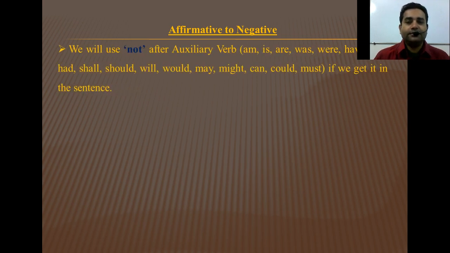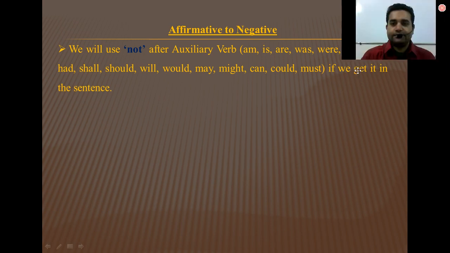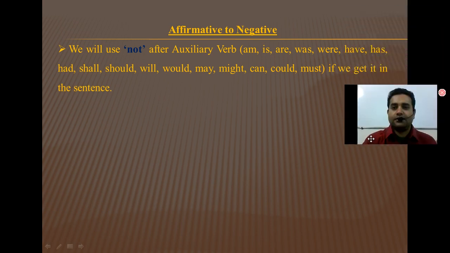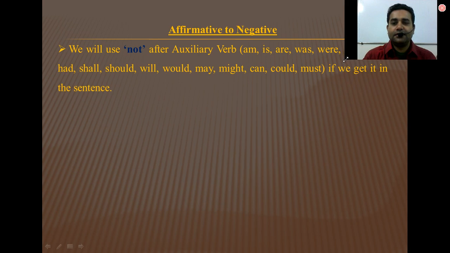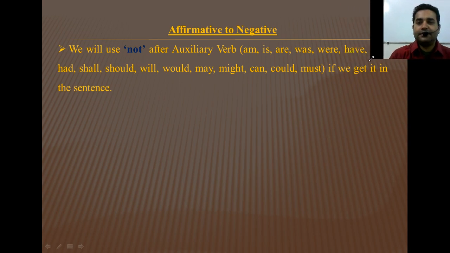This is rule number 1. We will use not after the auxiliary verb. So what are the auxiliary verbs? Am, is, are, was, were, have, has, had, shall, should, will, would, may, might, can, could, must. If we get any one of these auxiliary verbs in the sentence, we will use not after that auxiliary verb. Okay, so I'm giving an example.